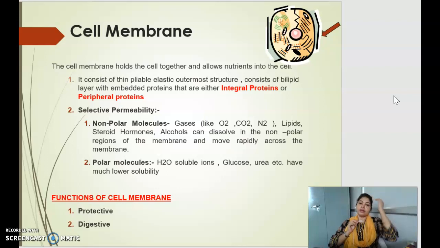The second important structure is your cell membrane. The cell membrane holds the cell together and allows nutrients into the cell. It consists of a very thin, elastic, outermost structure made of a bilipid layer embedded with either integral proteins or peripheral proteins. The most important characteristic of the cell membrane is its selective permeability. That is, it allows only certain molecules to come into the cell while certain molecules go out of the cell. The main function of the cell membrane is protective.